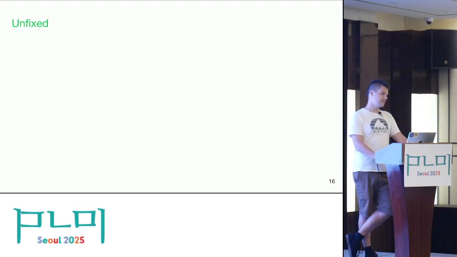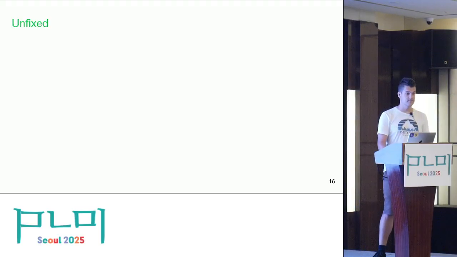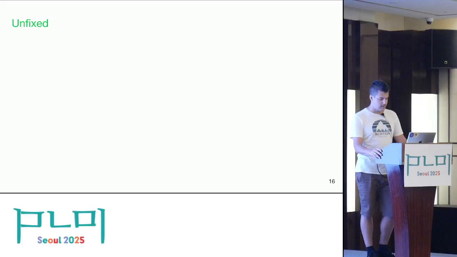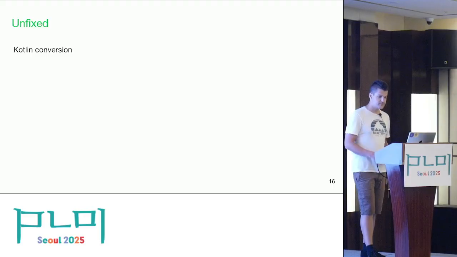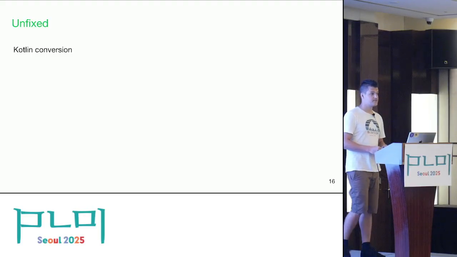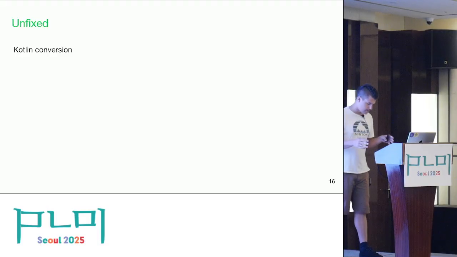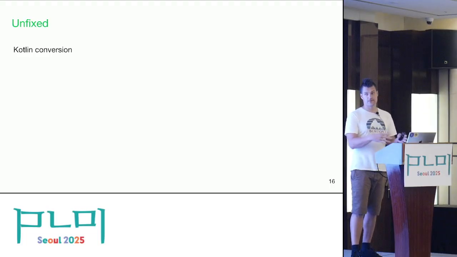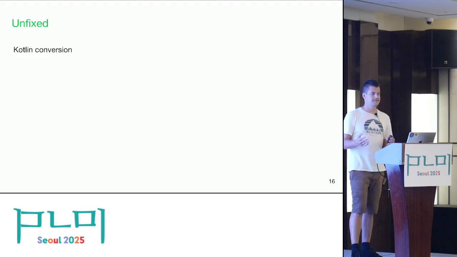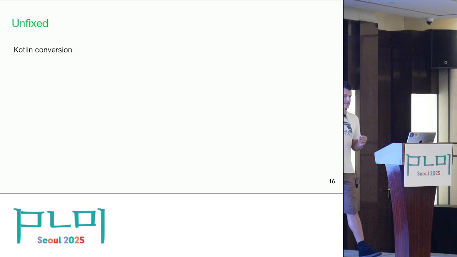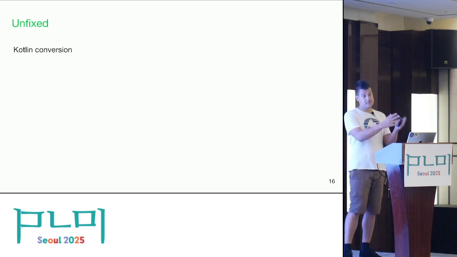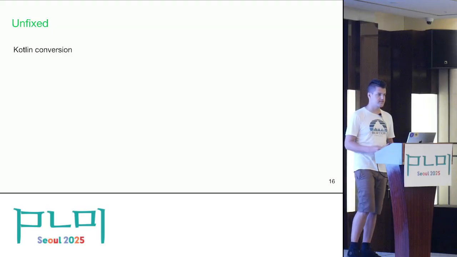We did look at some of the unfixed issues to see what's happening there, and we found quite a few interesting categories. One was related to Kotlin conversion. So when you convert a module from Java to Kotlin, then basically you move the pre-existing issues and Infer would report this as new.